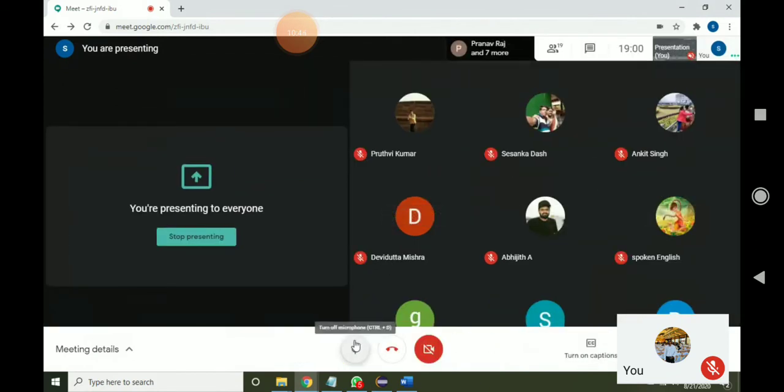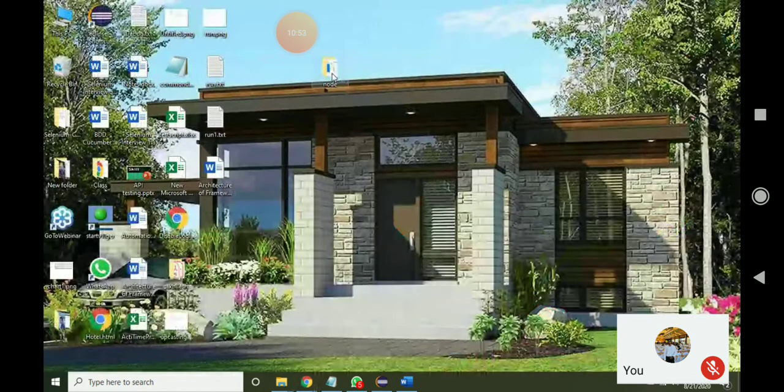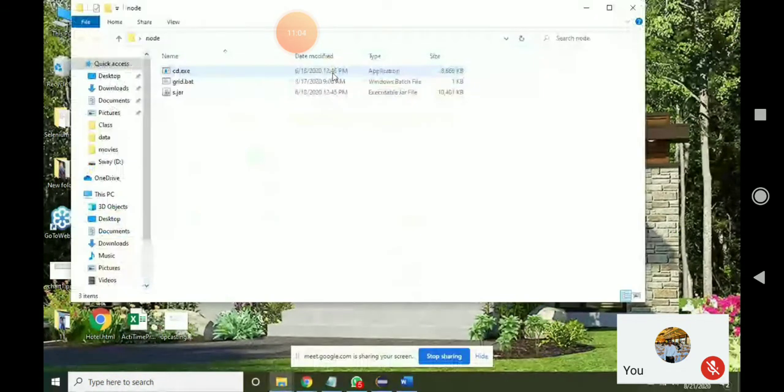Rishabh, do this. I want you to create one new folder, like node. In that folder, I want you to put one Selenium jar file and the chromedriver.exe file. Let me show you.